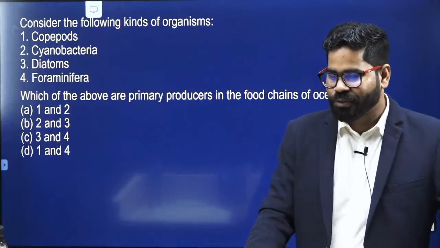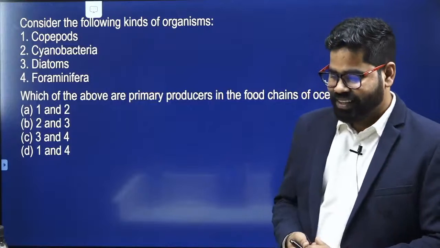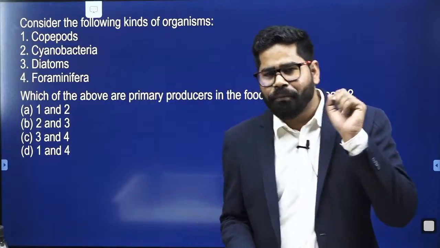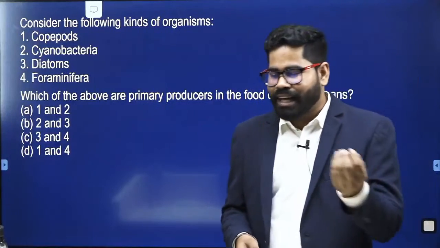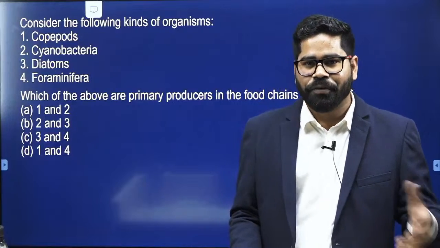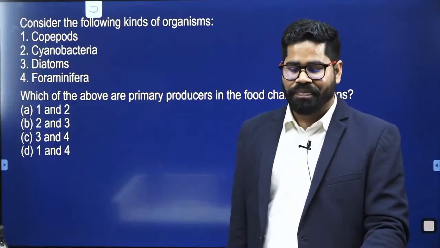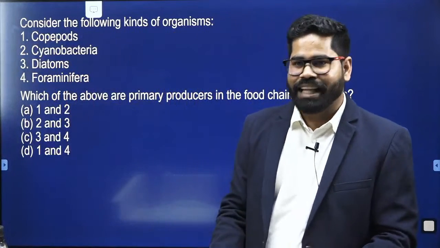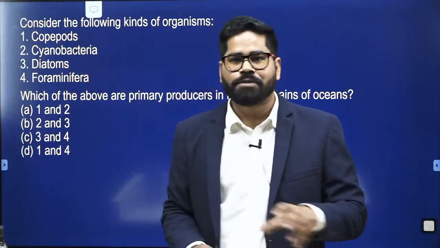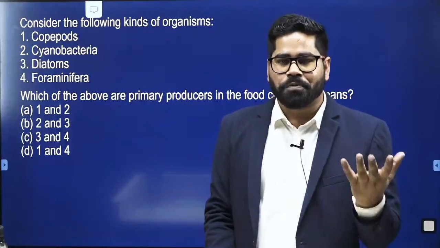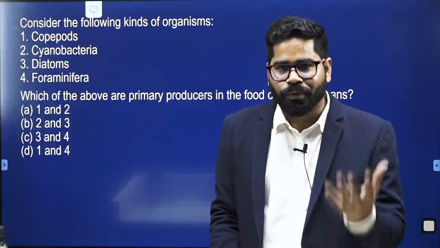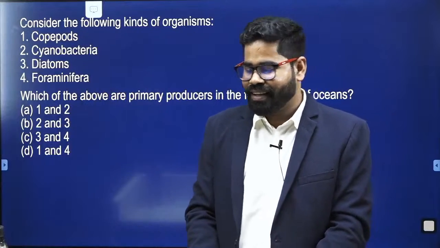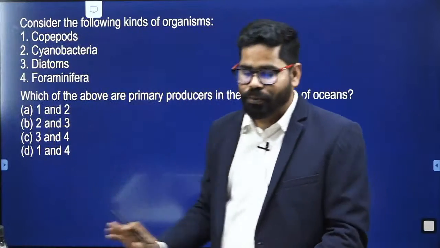So, anyone who would like to answer this question? This is one area. They have been asking questions about the marine ecosystem. Now see, very basic thing. They are asking simply about the food chain. And if you know about it, you can easily solve it. Here, we have two things, cyanobacteria and diatoms. They are the two which are responsible at the primary level for production of food. They do photosynthesis, and from there we get the food in the marine ecosystem. So here the answer will be B, 2 and 3 only.